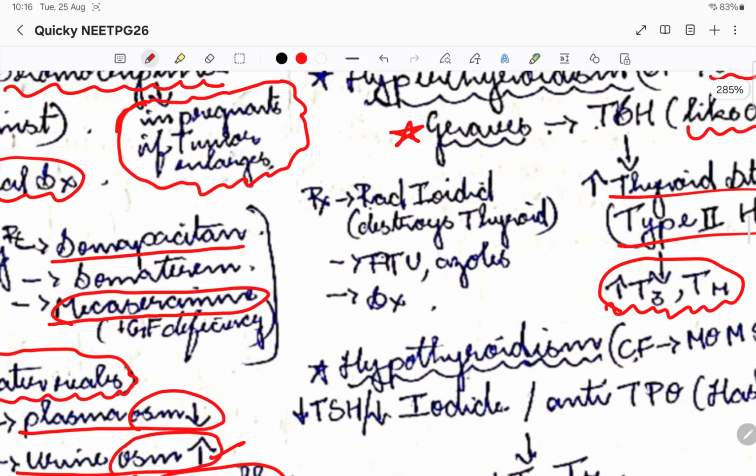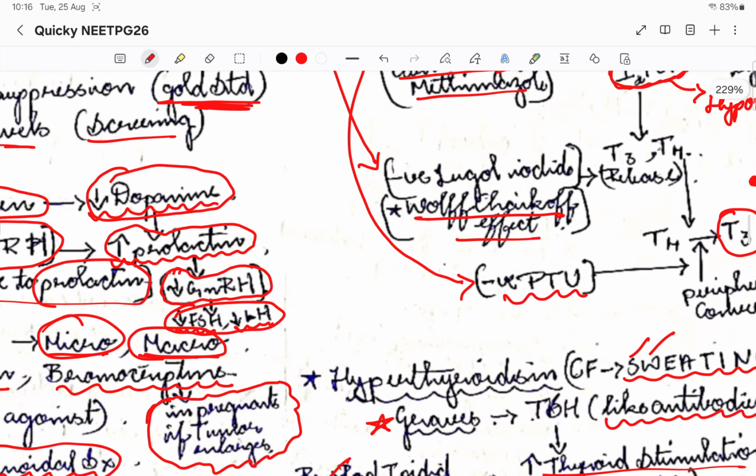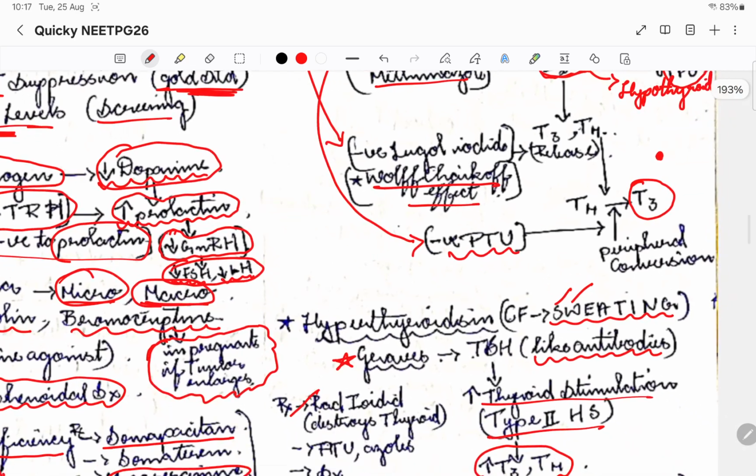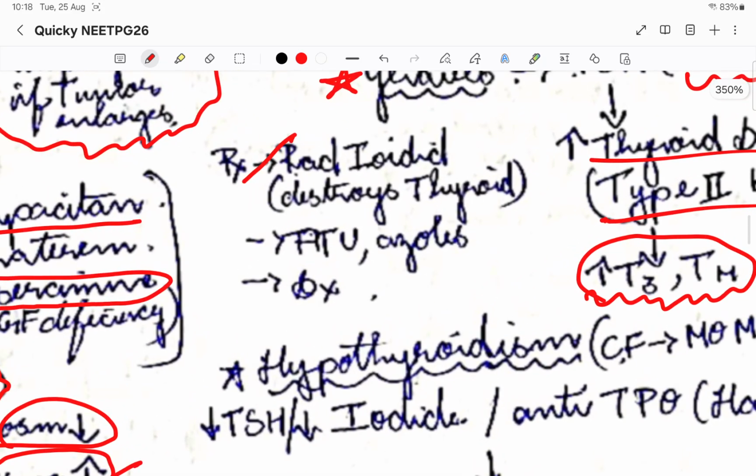How do we target Graves disease and how do we manage it? Basically we'll give radioactive iodide. Remember, I told you about Lugol's iodide and the Wolff-Chaikoff effect. Based on the Wolff-Chaikoff effect, iodine will reduce T3 and T4. So that is how radioactive iodide targets it. It also destroys the thyroid. That is how radioactive iodide will work.